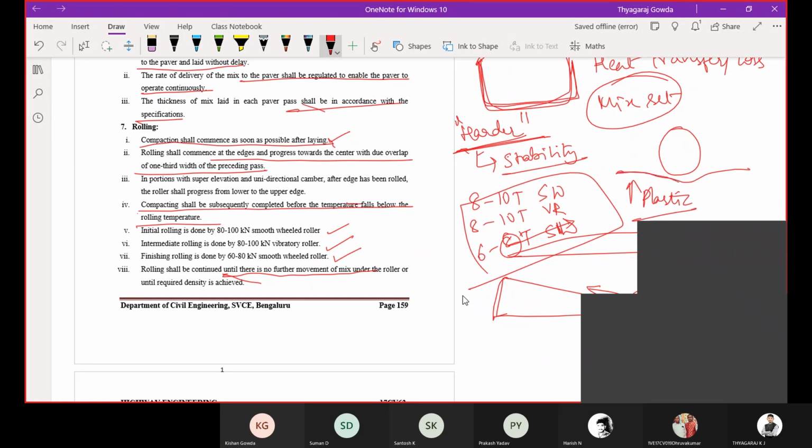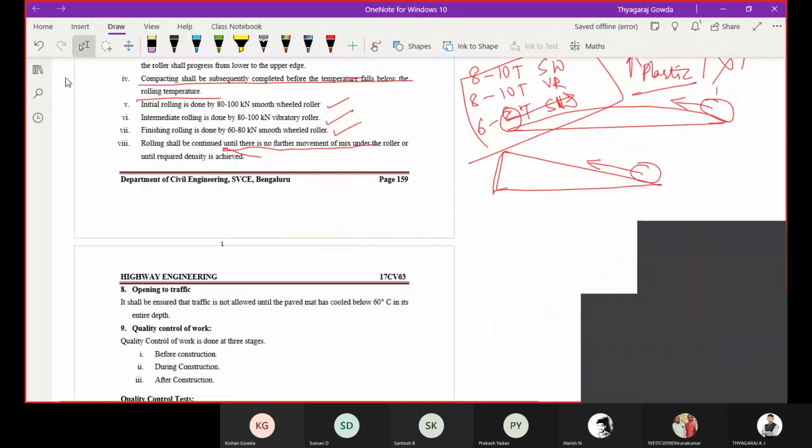So whenever you roll the bituminous mix, there will be chances of segregation of material under the rolling. You have to ensure that this segregation does not happen, so you roll the surface until there is no further movement of the mix under the roller. Is it clear? Can you respond? Is it clear?